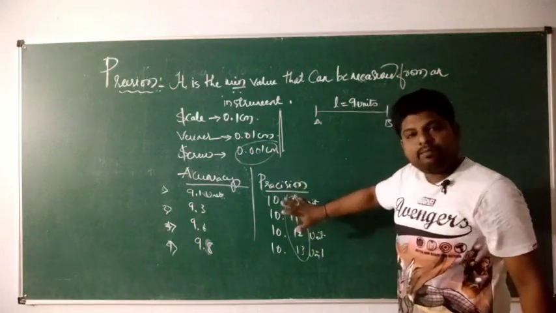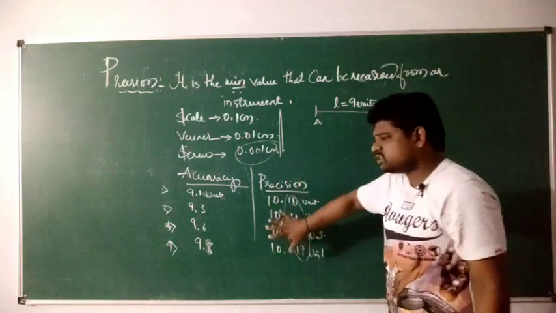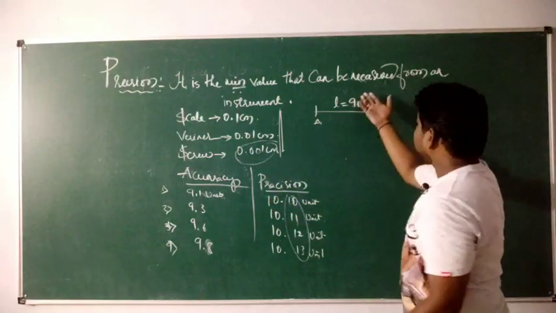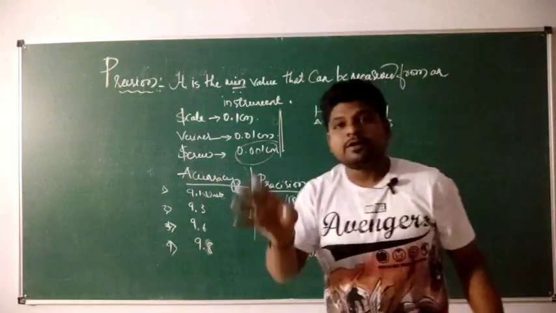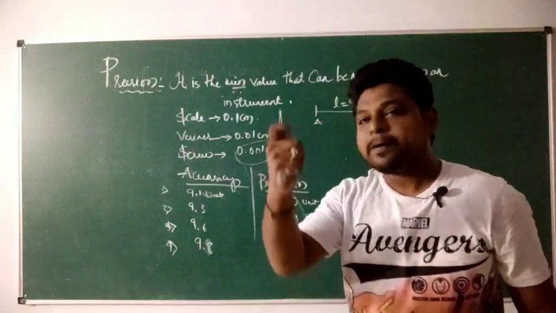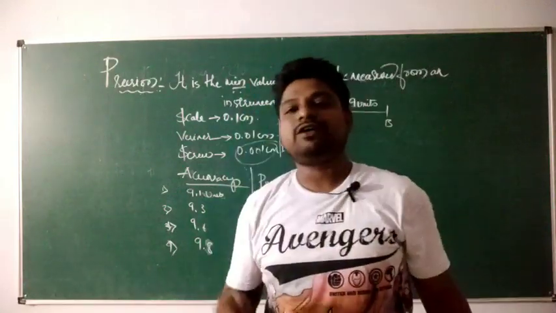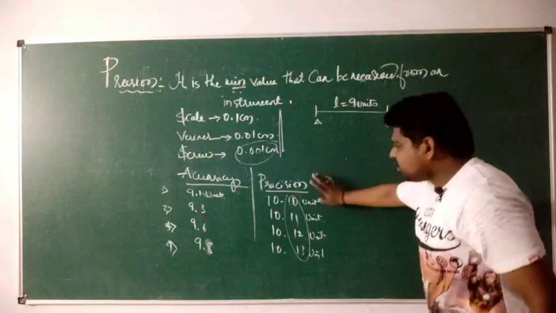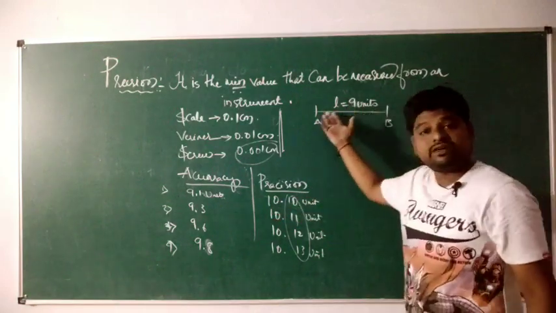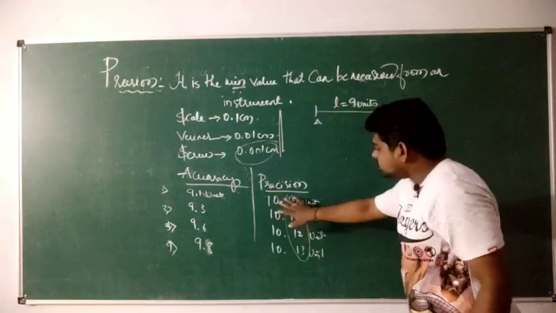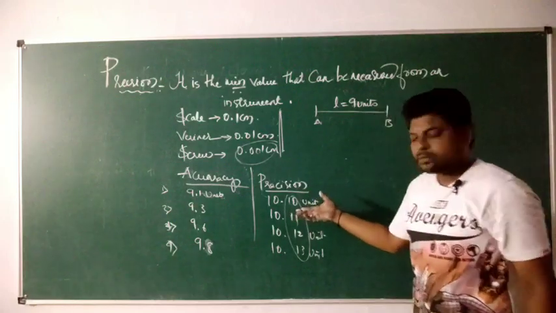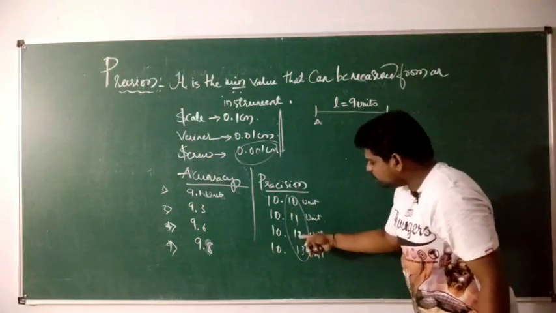Now, I will not accept that. This is not an accurate value. This is not the true value, or else this is not the perfect value. The value might be different. The value is how much? 9 units. In physics, if you are missing even 0.1 unit, the answer is wrong. The answer is what? Wrong. So I will not accept that. This has no accuracy, because see, where is 10.10 and where is 9? This has got nothing to do with accuracy, but look at the precision: 10, 11, 12, 13.